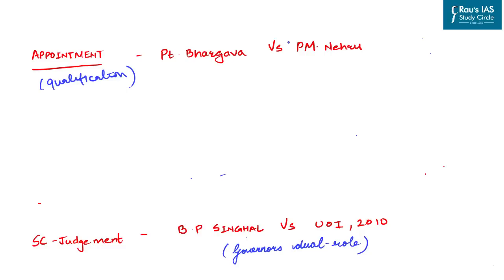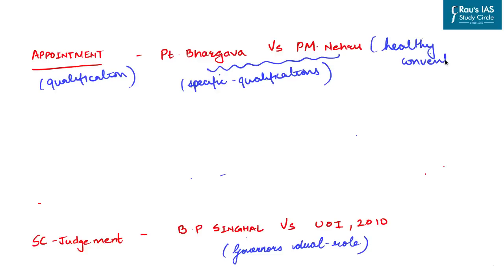This issue was even raised at the time of independence and at the debates of the Constitutional Assembly, where Pandit Bhargava asked for specific qualifications for the appointment of governor at the state level, such that the office of governor cannot be misused. However, Prime Minister Nehru at that time believed in healthy conventions, which included conventions like eminent person who is from the same state, and also no active political or administrative background will serve the purpose. However, if we see the actual system today and even at the time of independence, the actual system represents today at best as a spoiled system.